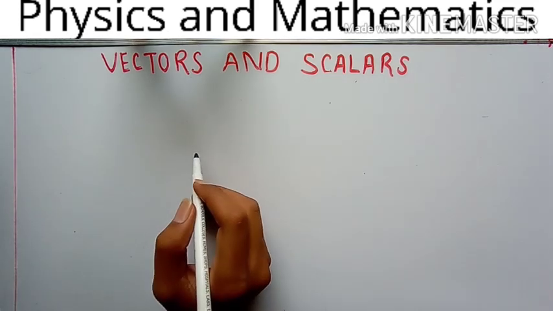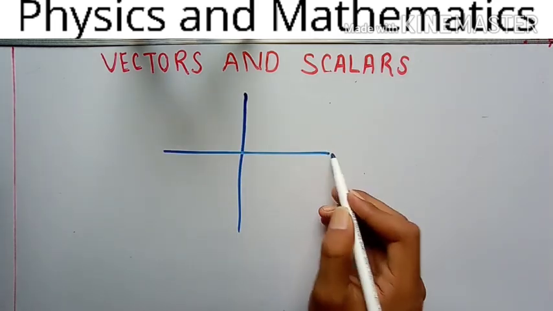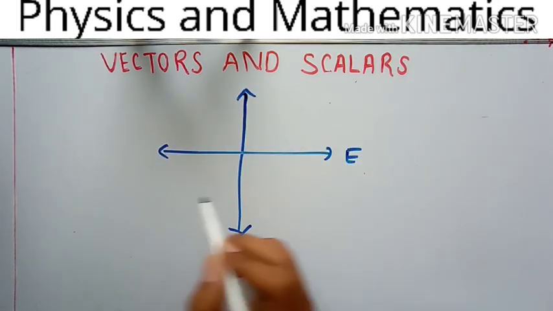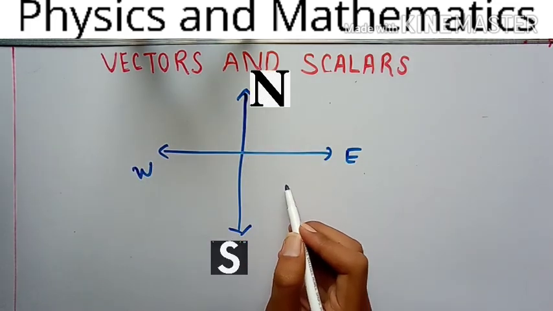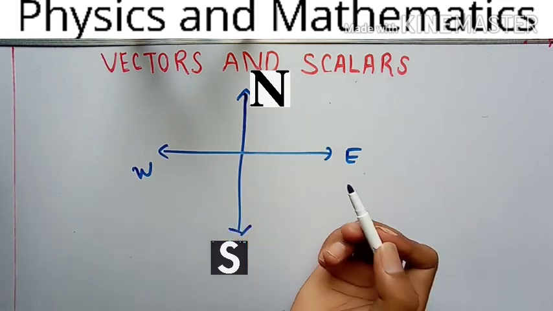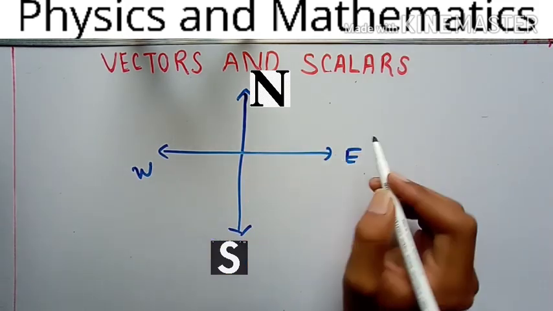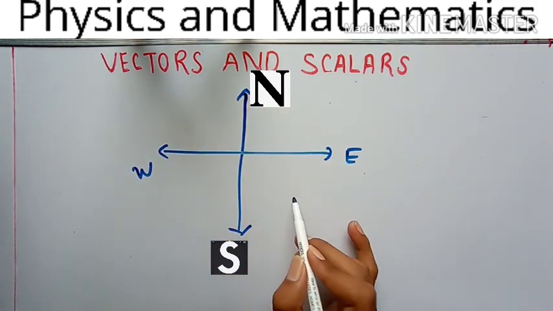But before performing operations, let's talk about direction. You have seen this: east, west, south, north. Any direction, if it is in such a way, you can represent it as east, south, west and north.